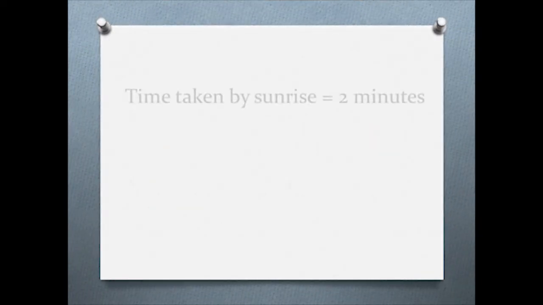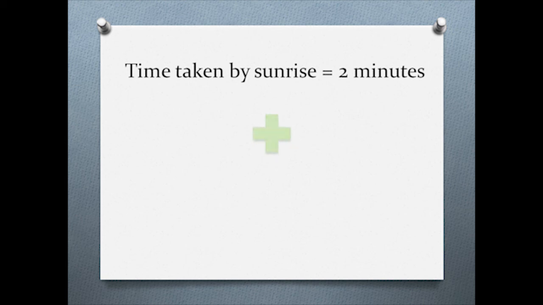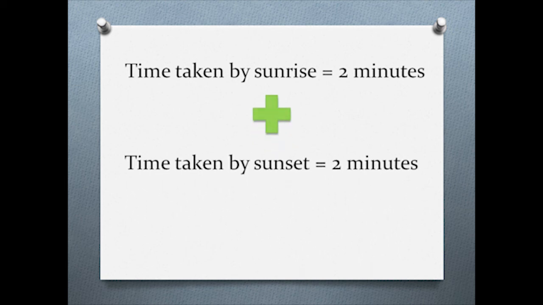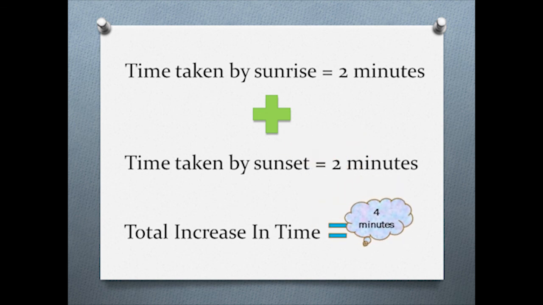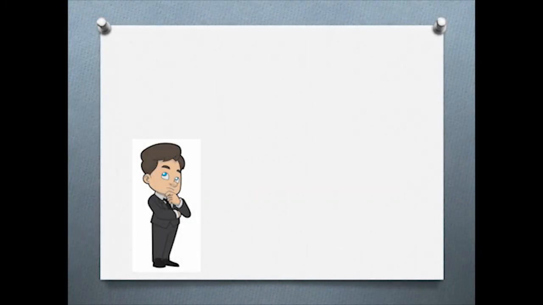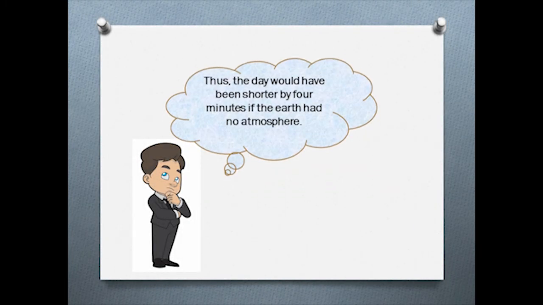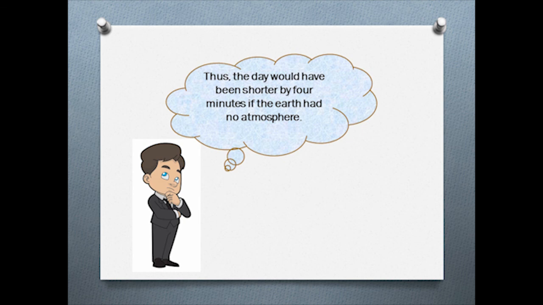So, the time from sunrise to sunset is lengthened by about 2 minutes for sunrise plus 2 minutes for sunset, and that is about 4 minutes, because of atmospheric refraction. Thus, the day would have been shorter by 4 minutes if the Earth had no atmosphere.